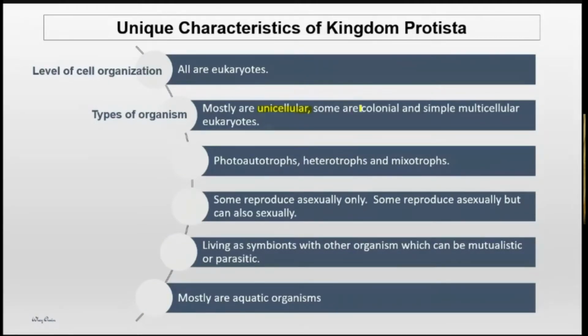Okay, tetapi ada member bawah Kingdom Protista, even though they are unicellular, but they are live as a group, like a colony. That's why we call it as colonial. Okay, so this all actually is unicellular, but they must live in group. The last one is some of the living things under Kingdom Protista, they are multicellular. Even though they are multicellular, we need the student to remember they are simple multicellular. Why we say they are simple?